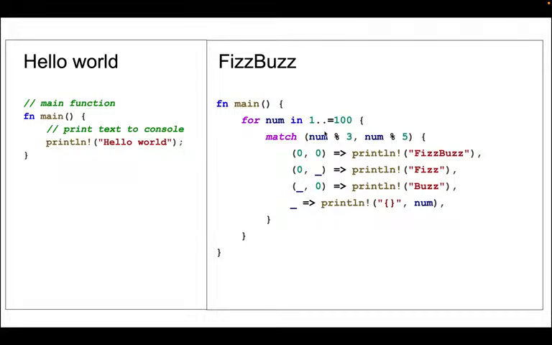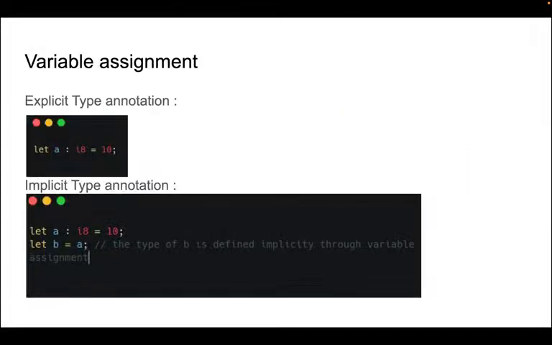Once you're matching through it, if it's 0 and 0, which basically means it's divisible by 3 and by 5, you print FizzBuzz. If it's only divisible by 3, then it's fizz. If it's only divisible by 5, you print buzz. So it's quite beautiful code, right? You are not using if cases, you are using match. This is something we call pattern matching.